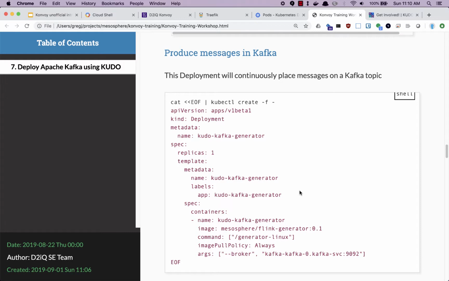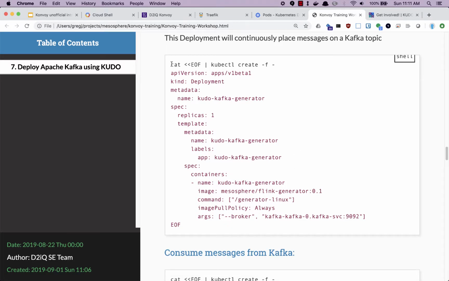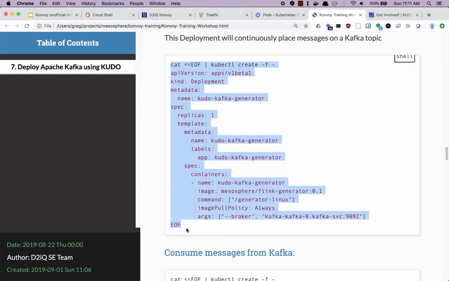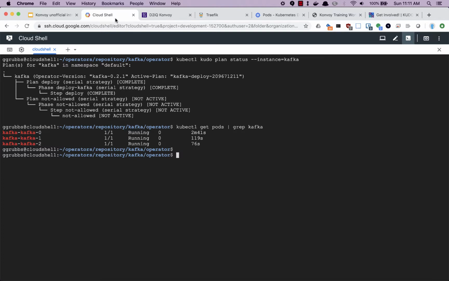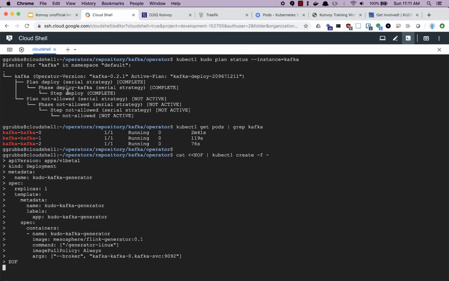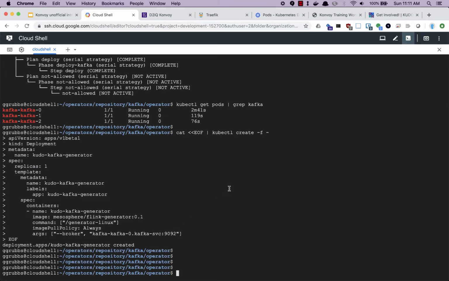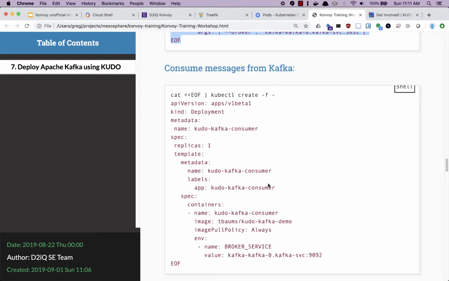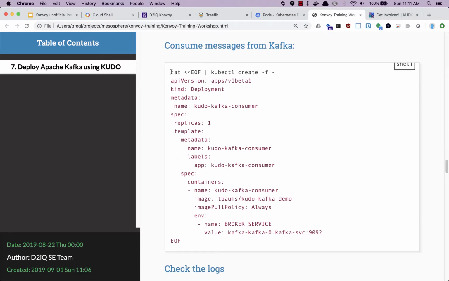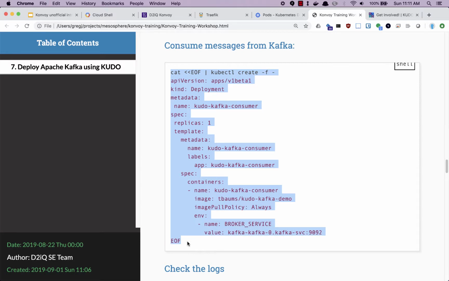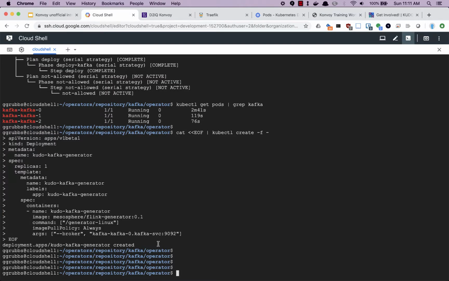The next thing we want to do is bring up a deployment that will simply continuously place messages on a Kafka topic so we can read them, we can go into our monitoring and see what that looks like. And we do that as before with the YAML feeding to kubectl. So let's do that. We now have KUDO Kafka generator running as a deployment. And we want to create a Kafka consumer as well to read from that topic. So let's do that portion.